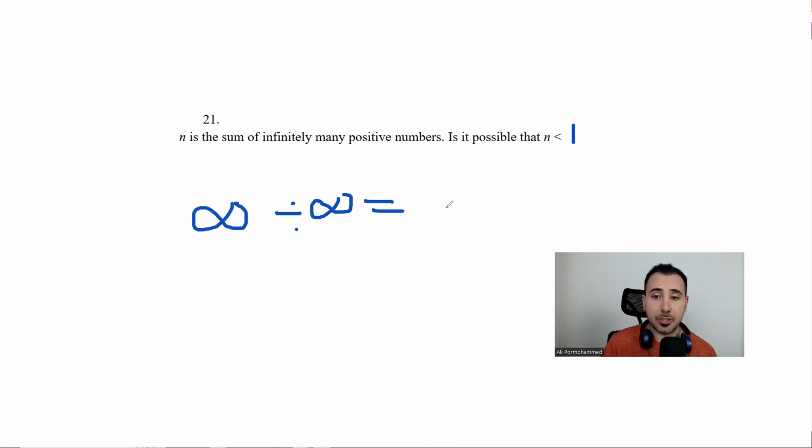Well, if you say 1, that's one of the answers. When you divide two infinities, it could be anything. Any number, including infinity. The only number it can't be is absolute 0. Okay, but why? Well, stay tuned.